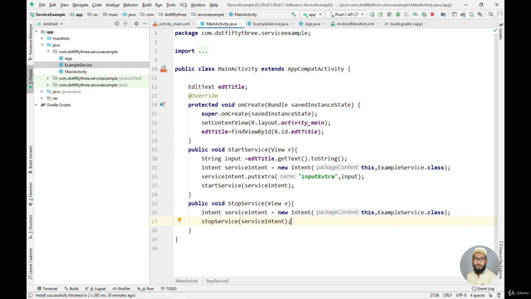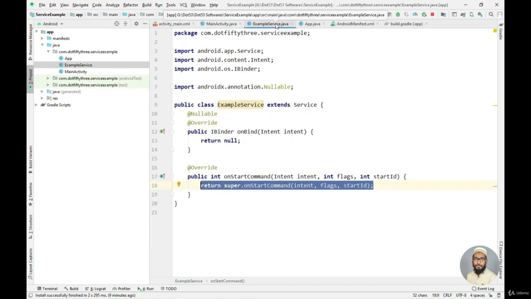Okay, so we are done with these two methods. Now what we need to do is go to the example service Java file, and inside that on start command method we will implement our logic there. Okay, so let's just go to this example service class. Now we do not need this return, so I'll just simply delete this.